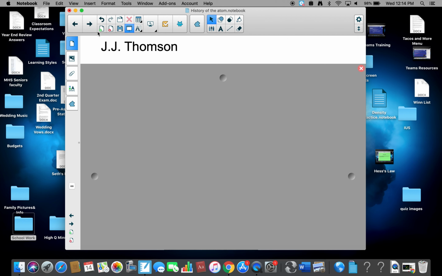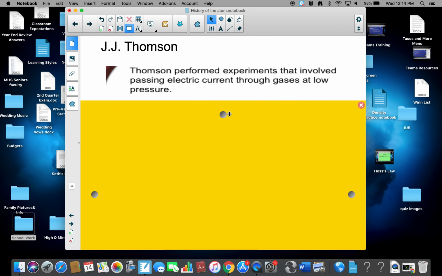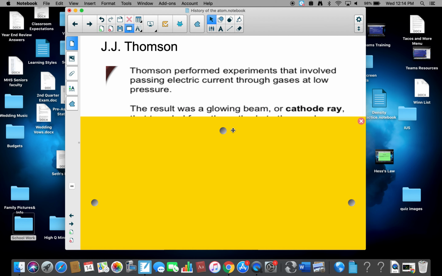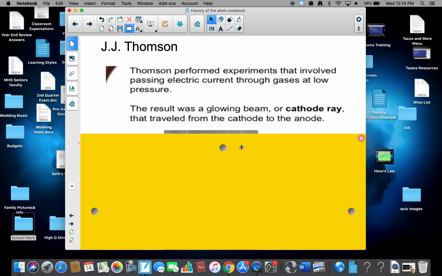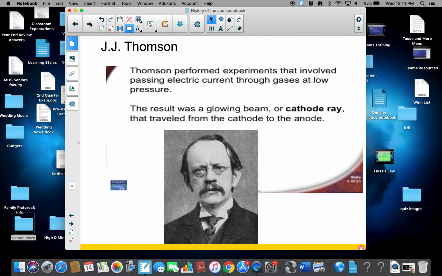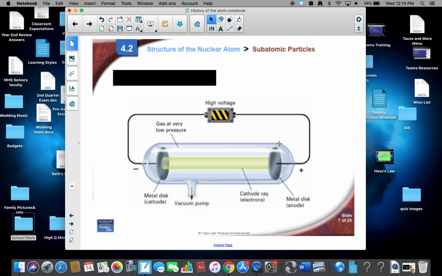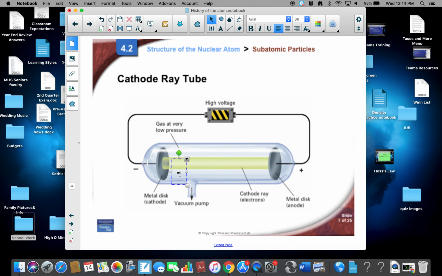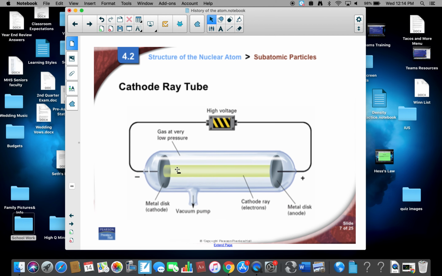All right, so it wasn't until J.J. Thomson came along, and if I can grab hold of this, Thomson performed an experiment that involved passing electric current through gases at low pressure. The result was a glowing beam or cathode ray that traveled from the cathode to an anode. Alrighty, here's what a cathode ray tube looks like. Okay, and these little particles here are electrons. They're all negative, so it's a negative beam that's moving through there.